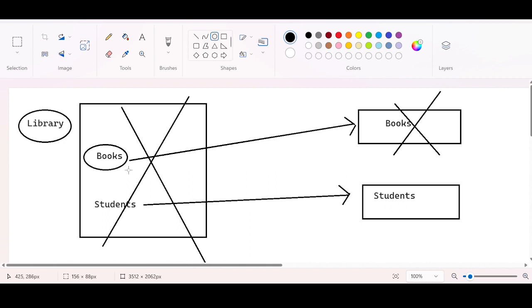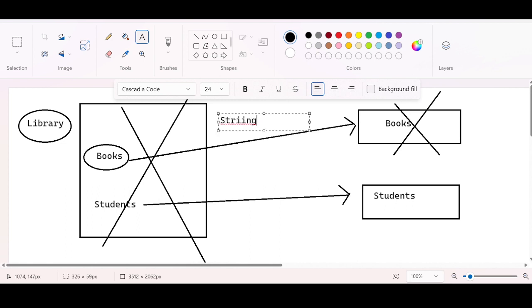The association between books and the library is a strong association, guys. Why strong? The library is shutting down, books are unavailable. Library remains open, books are available. So don't you think there is a strong relationship between the books and the library? Strong relationship, because the existence of the books depends upon the library. If you close the library, books are unavailable. If you open the library, books are available. This strong relationship is a degree of association which is called composition in Java. We are going to discuss this topic today.